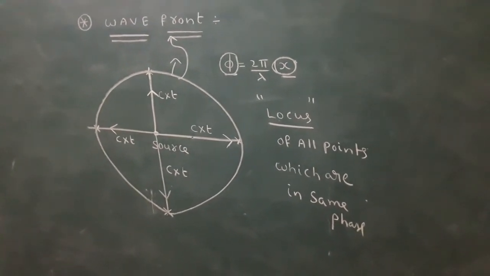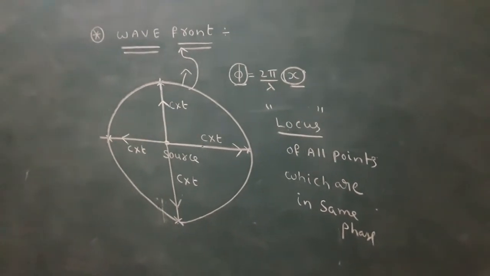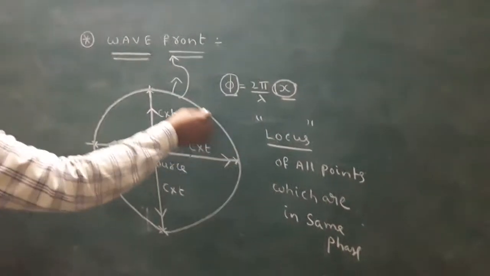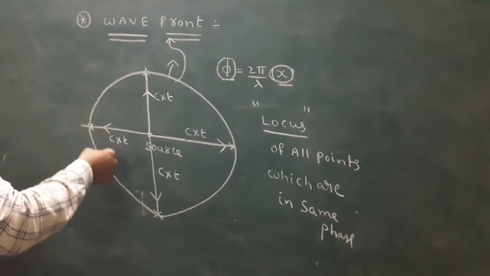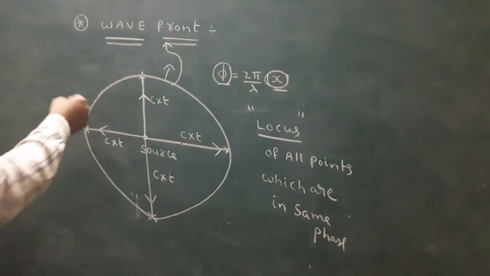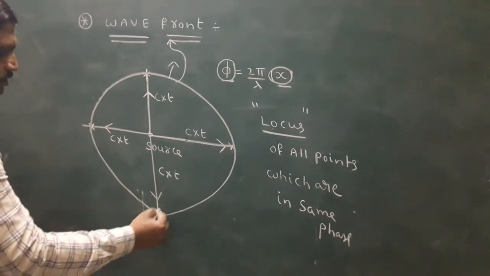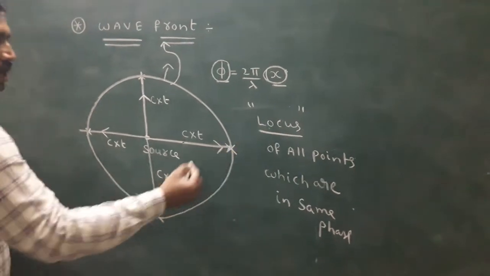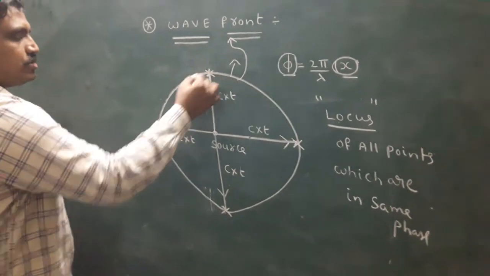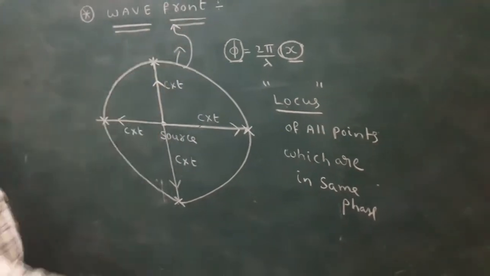What is the meaning of wave front? Wave front means locus of all points which are in the same phase. This locus is called wavefront.